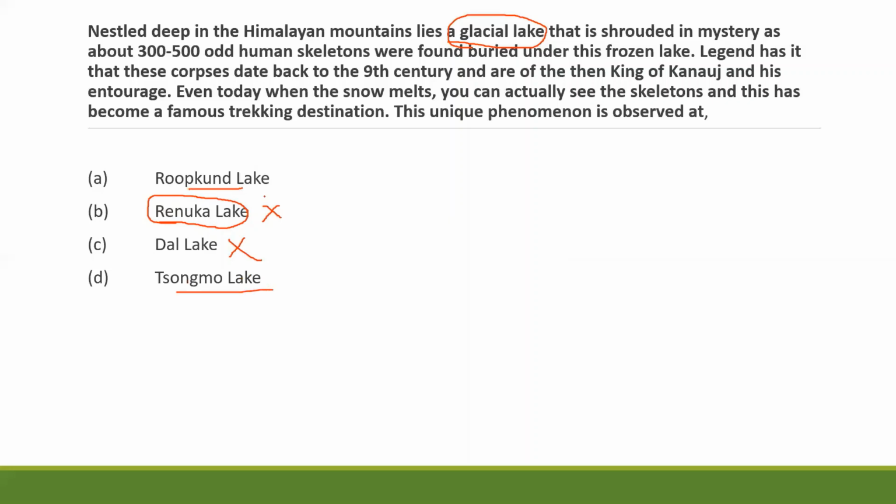So between Songmo and Rupkund, the appropriate option is Rupkund as it is close to Kanauj keyword given in the question. Also, the word Songmo relates more to either Ladakh, Sikkim or Arunachal. So the logical option considering Kanauj keyword is Rupkund Lake.